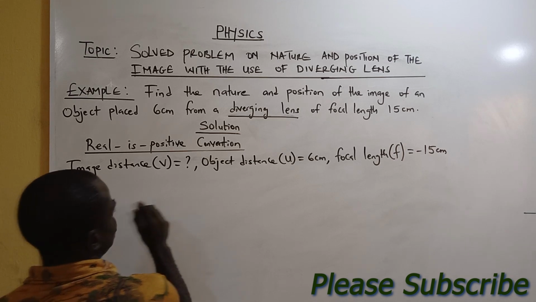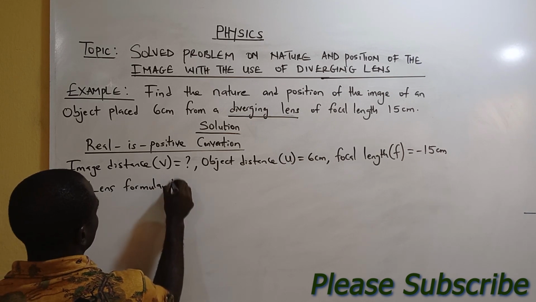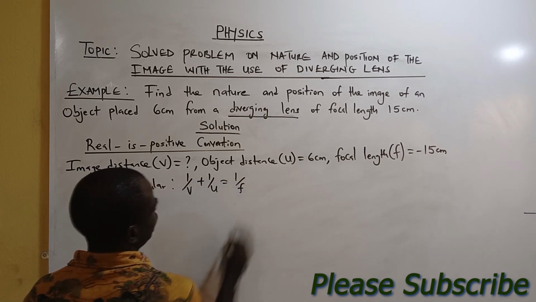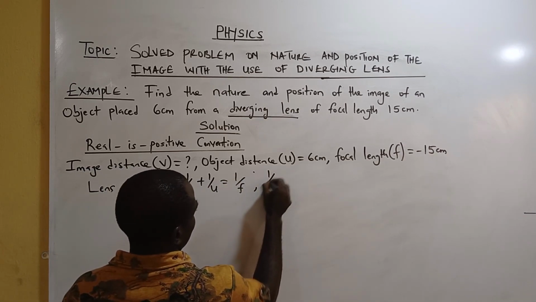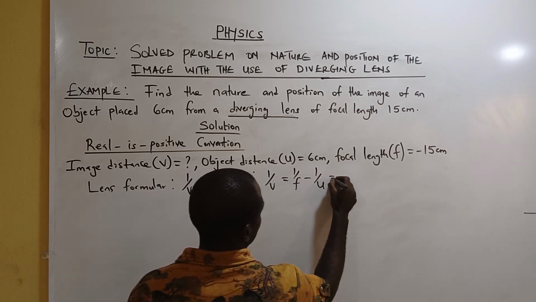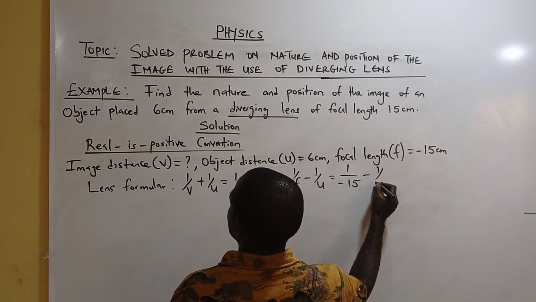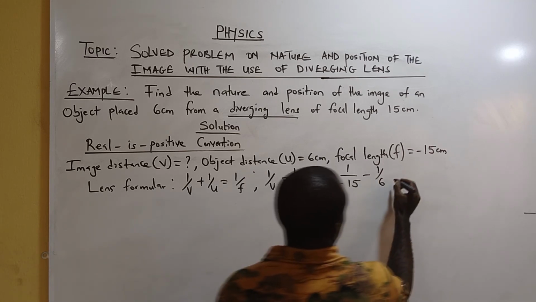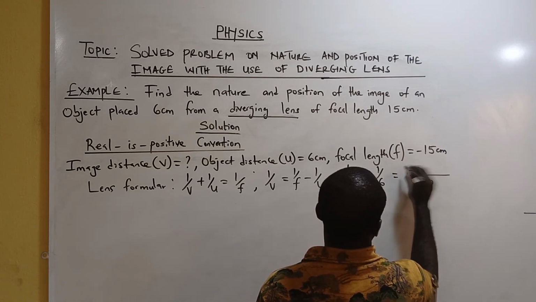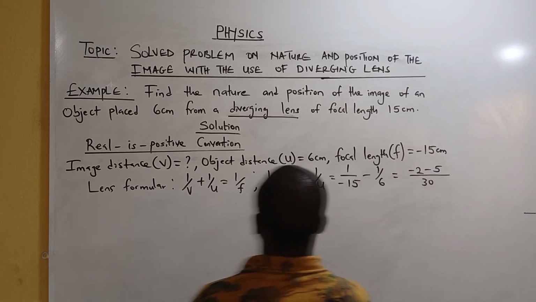Now the position, let's go to the lens formula. That's 1 over V plus 1 over U equals 1 over F. 1 over V equals 1 over F minus 1 over U. 1 over minus 15 minus 1 over 6 equals, LCM 30. 15 goes in 30 two times, minus 2. 6 goes in 30, 5 times 1, that's 5.